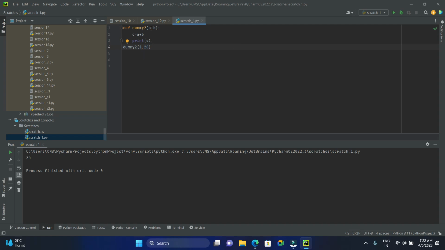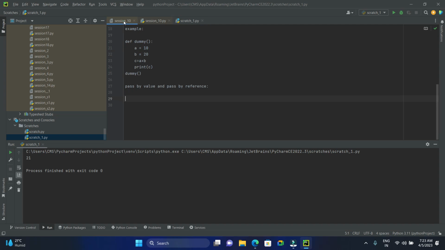If you change the value of an argument, it should reflect in the function. This is the best example for pass by value and pass by reference.